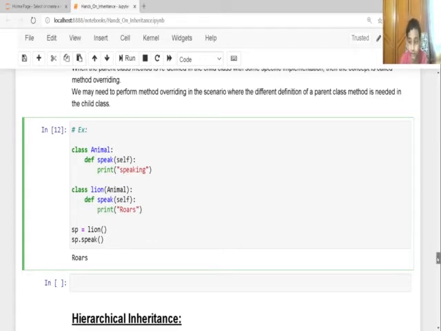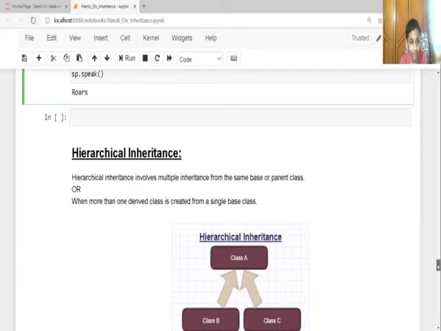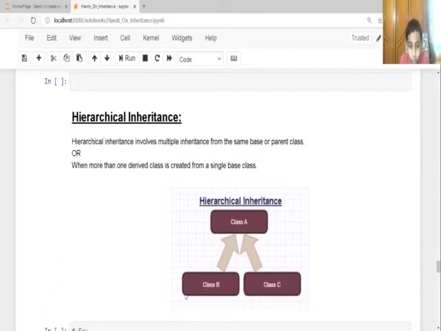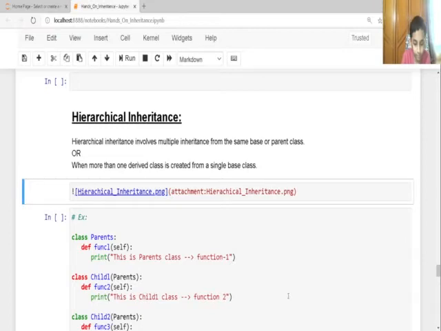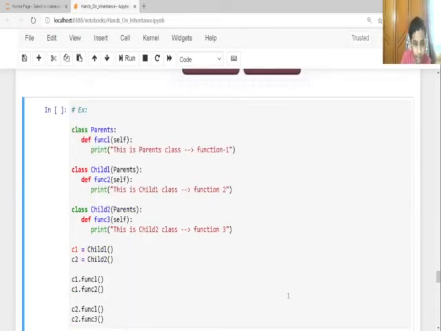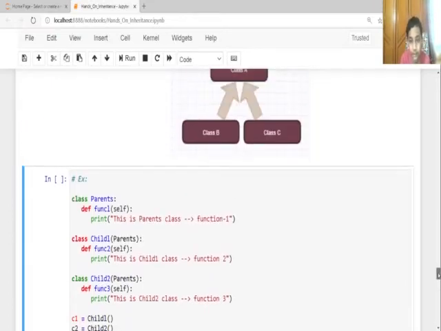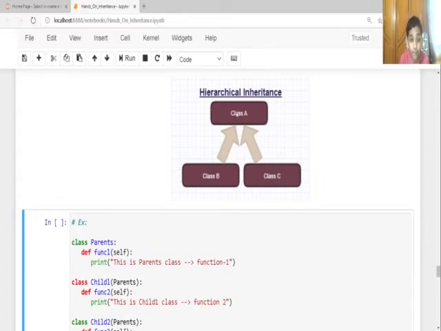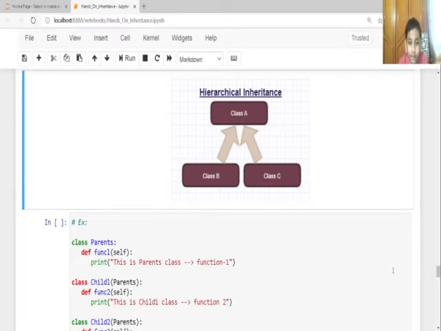Now let's go to the next inheritance, hierarchical inheritance. Hierarchical inheritance involves multiple inheritance from the same base class or parent class, or when more than one derived class is created from a single base class. So hierarchical inheritance means two derived classes are inherited from one parent class. I'm going to show you an example.